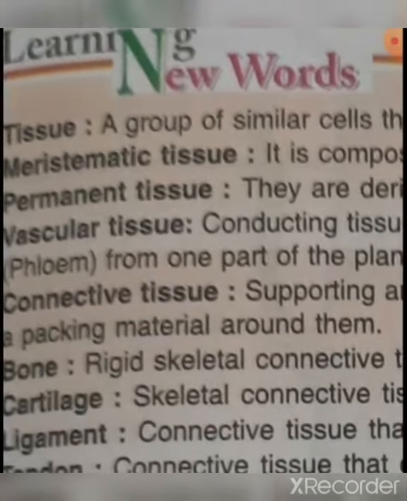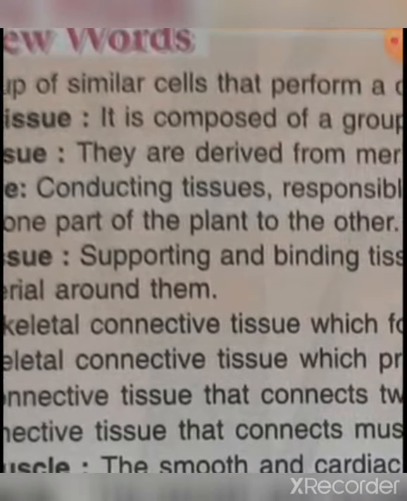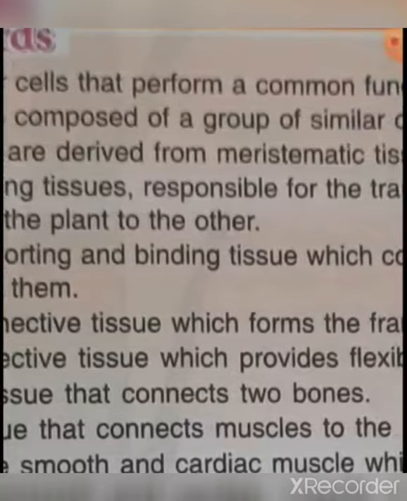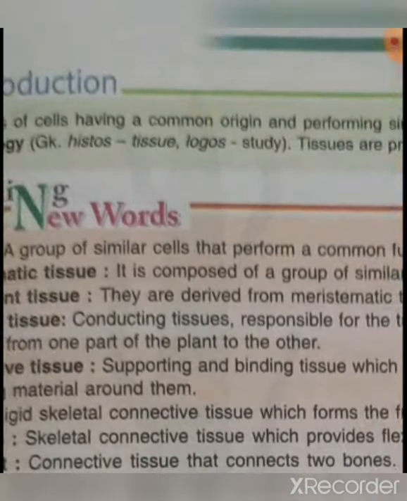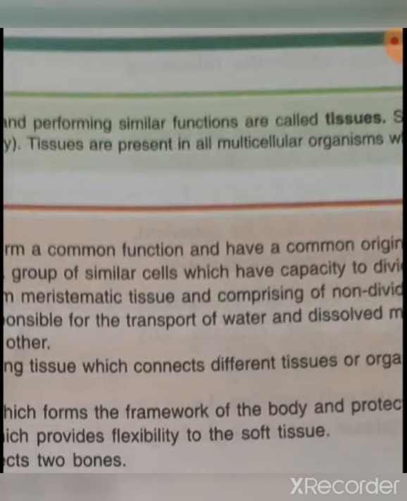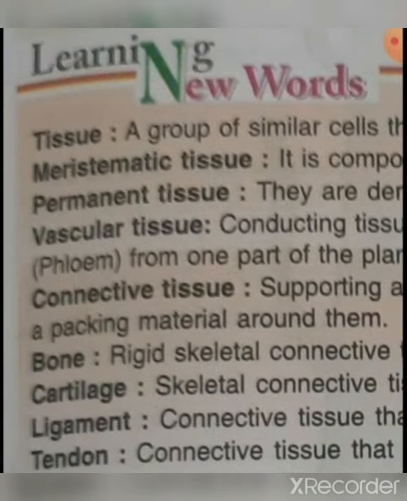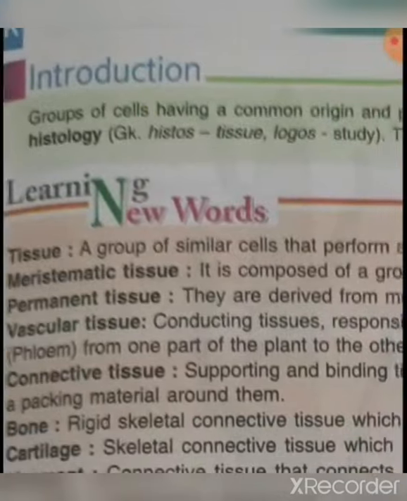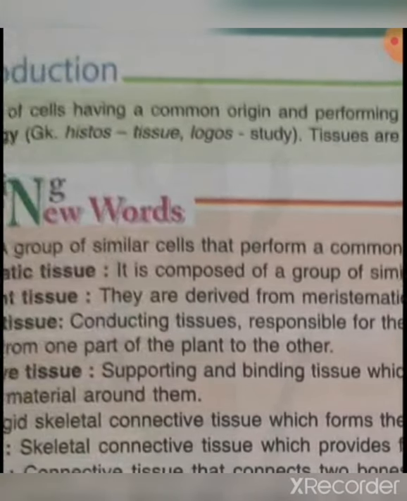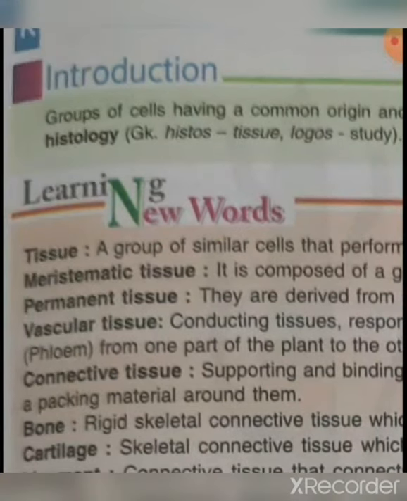Okay. Next is involuntary muscles. So these are the muscle tissues, the smooth and cardiac muscles which cannot work at will. Means they don't work according to our will. They work automatically. Next are voluntary muscles. The skeletal muscles which work at our will, according to our will. Okay, like our face muscles, our limbs, hands. Okay, these muscles work according to our will.